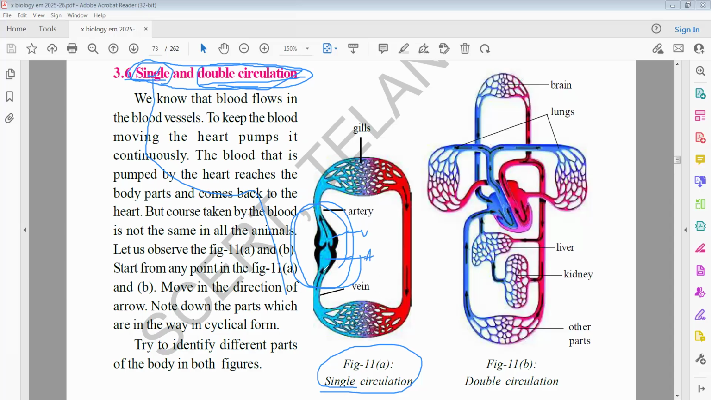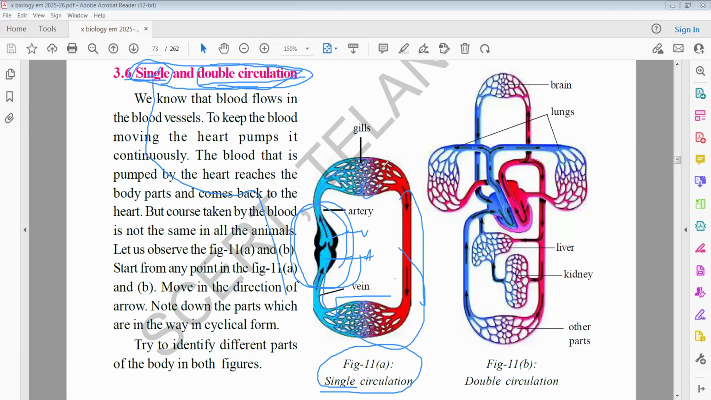What happens here? You see the arrow marks from the body parts. Keep in mind that blue color indicates deoxygenated blood, meaning the blood does not contain oxygen. The deoxygenated blood from the body is collected by the heart through the vein and sent to the auricle. The auricle sends it to the ventricle. The ventricle sends it to the gills.